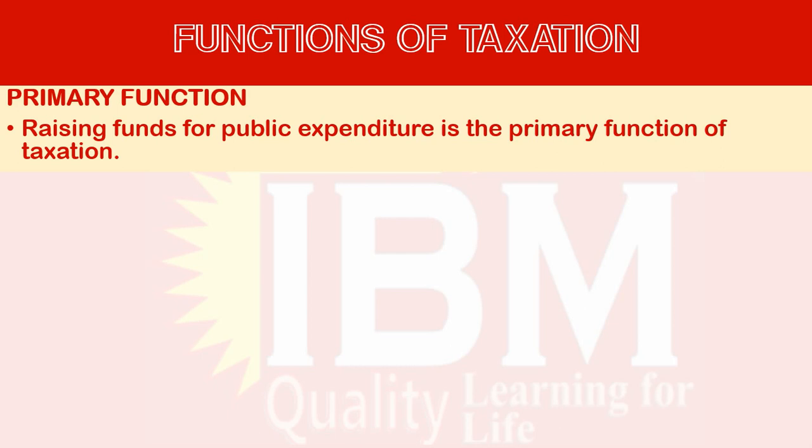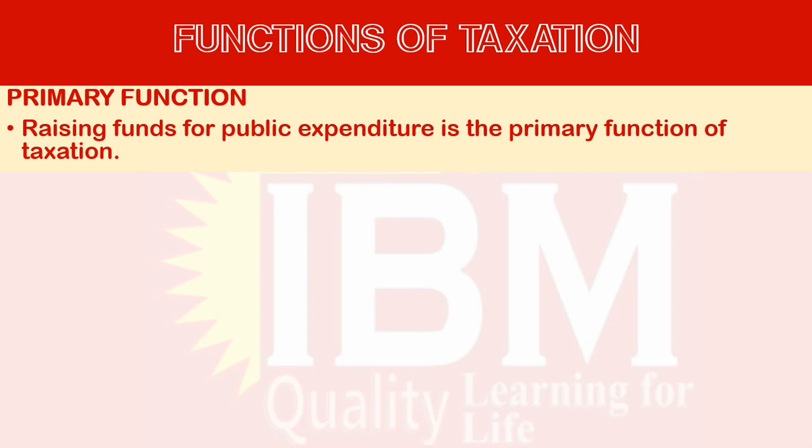Here we have to understand what public expenditure is: the expenditure made to the public by the government. In other words, the government expenditure. The government spends a lot on infrastructure development, national defense, national health care, and education. For all this expenditure, the public gets the benefit, but the government spends. In order to make that expenditure, the government needs some sort of income. Tax is one of the primary sources of income, and this is the primary function of taxation. Raising funds for public expenditure is the primary function of taxation.